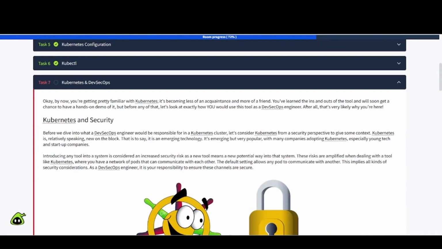Okay, by now you're getting pretty familiar with Kubernetes. It's becoming less of an acquaintance and more of a friend. You've learned the ins and outs of the tool and will soon get a chance to have a hands-on demo of it. But before any of that, let's look at exactly how you would use this tool as a DevSecOps engineer. After all, that's very likely why you're here. Okay.